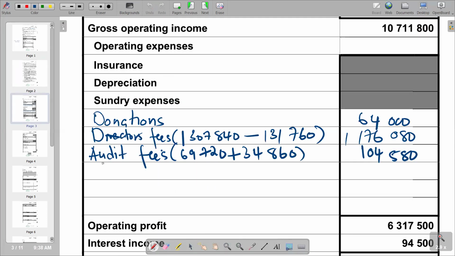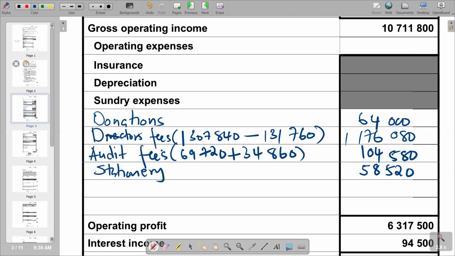So we come here, we say stationery. For stationery, we got 58,520. So we have 58,520. So moving on to try to see if we have got any other expense.